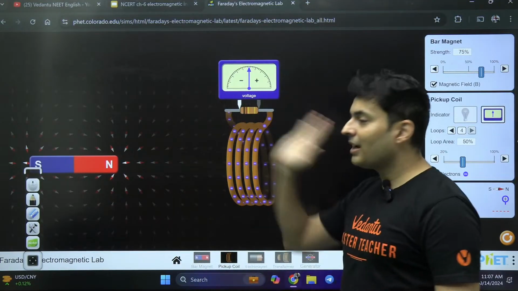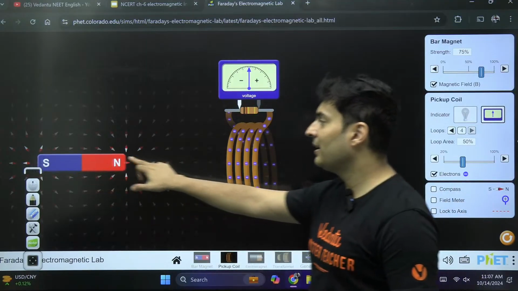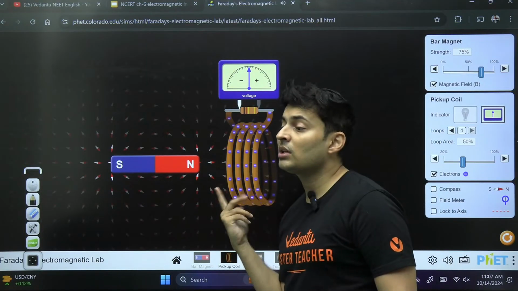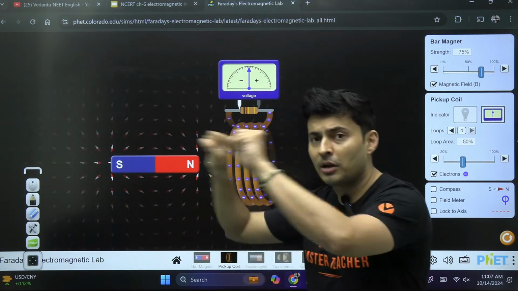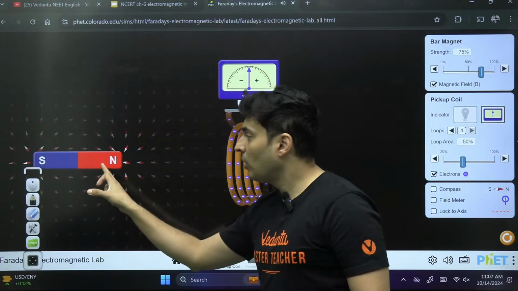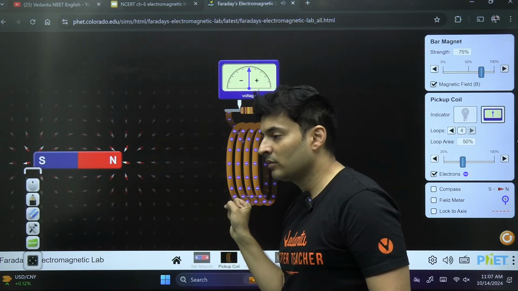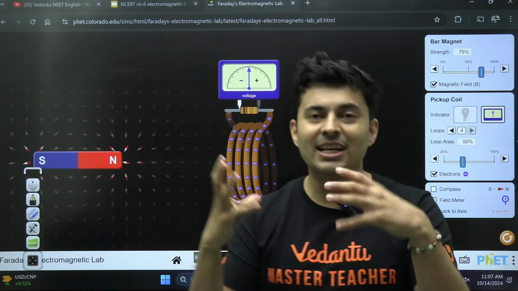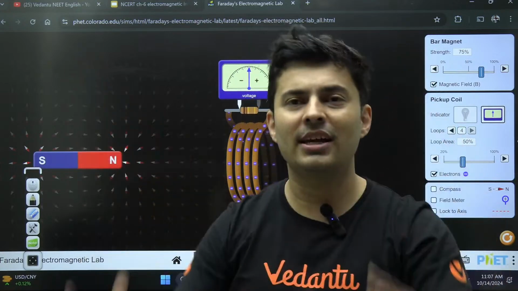So this is exactly what Lenz's law is. If this magnet comes here, this coil will be like, why are you coming close? North pole, north pole, repel. Okay, it stops. If this goes away, south pole: oh, come, why are you going away? So every time, the behavior is to oppose any kind of change.